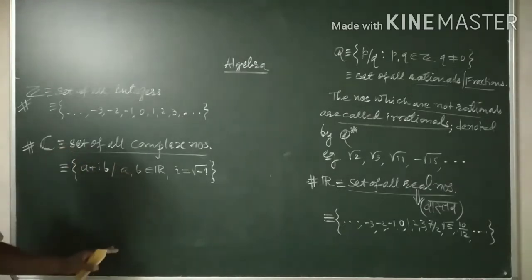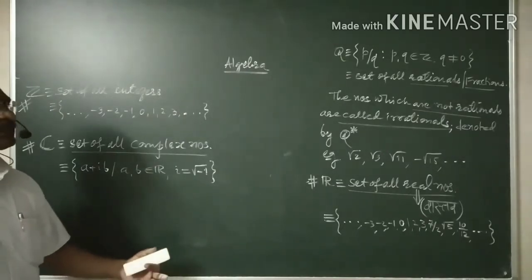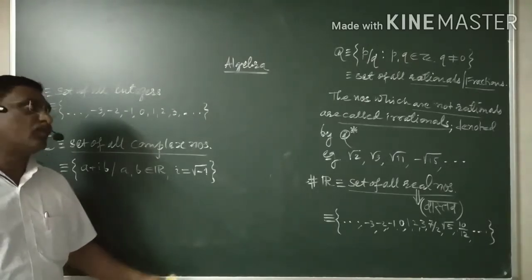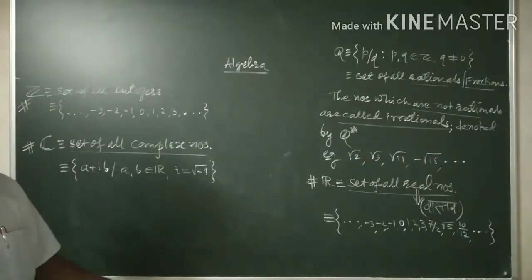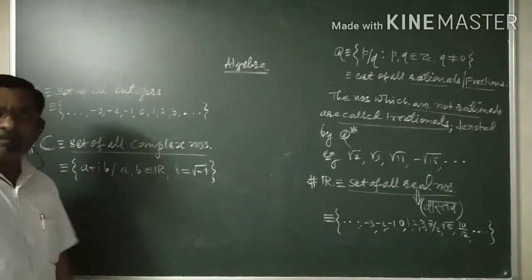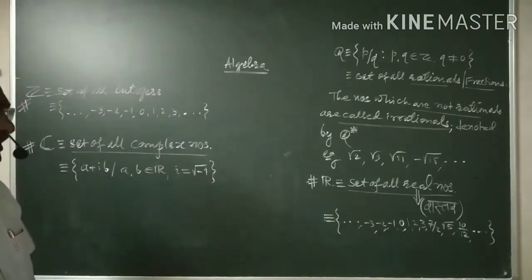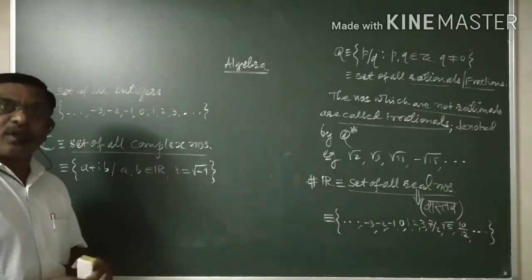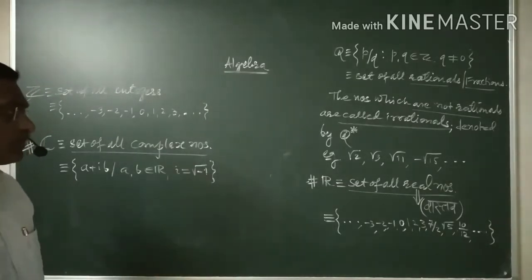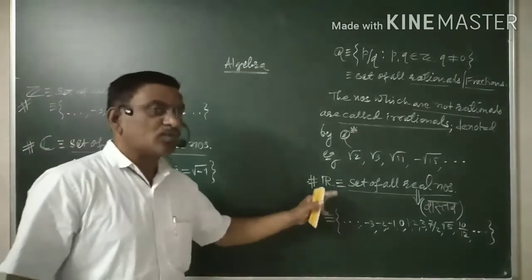Hence I have explained the whole development of number system in detail, so that everybody can understand what the elements are whenever I say the set of all rational numbers, or whenever I say R is the set of all real numbers or Z is the set of all integers. One has to understand what the members of those sets are.